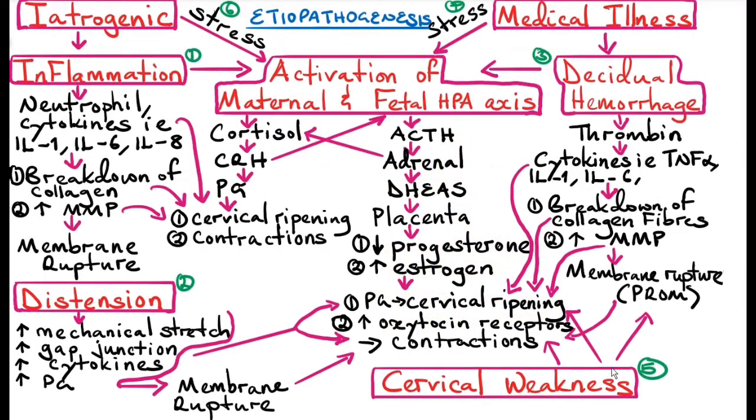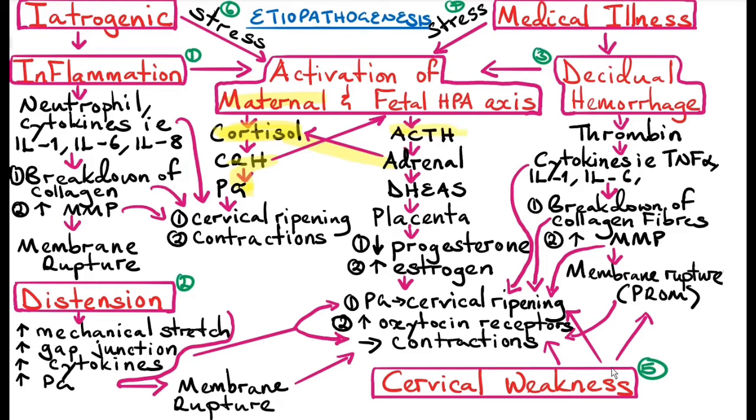As the events are occurring in the fetal hypothalamic pituitary adrenal axis, the maternal hypothalamic pituitary adrenal axis also triggers production of cortisol in addition to the cortisol that came from the fetal HPA axis. So the cortisol tells the hypothalamus to produce corticotropin releasing hormone. Now the corticotropin releasing hormone will trigger production of prostaglandin or give a positive feedback to the fetal hypothalamic pituitary adrenal axis to also produce adrenocorticotropic hormone.